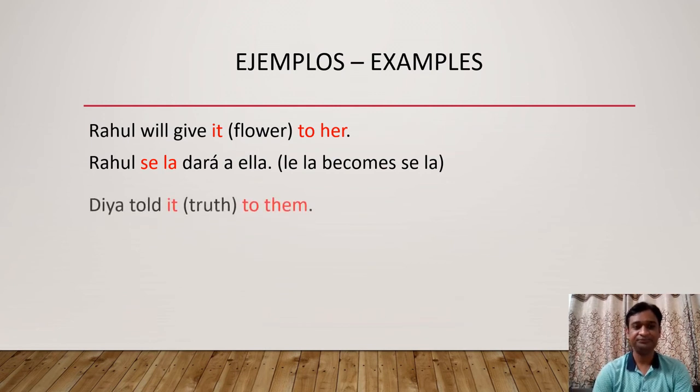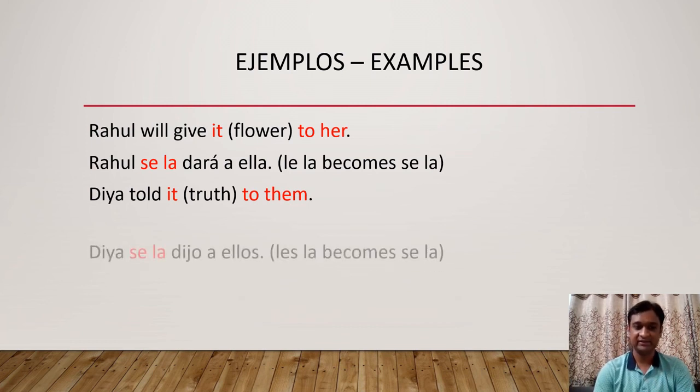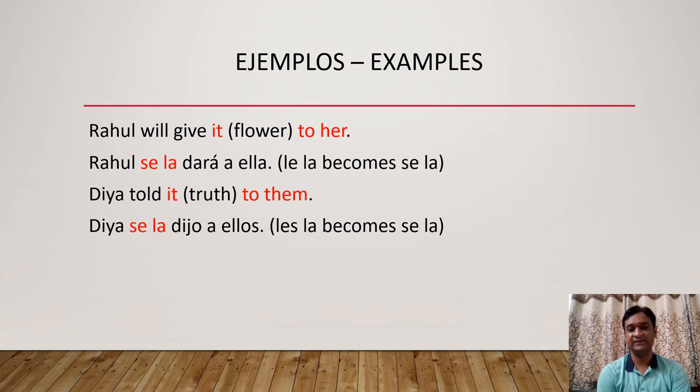The next example. Dia told it to them. Dia told what to them? Truth. Dia told truth to whom? To them. Here Dia told is the past tense. Dia se la dijo a ellos. Here also see the explanation in the bracket. Les la becomes se la.